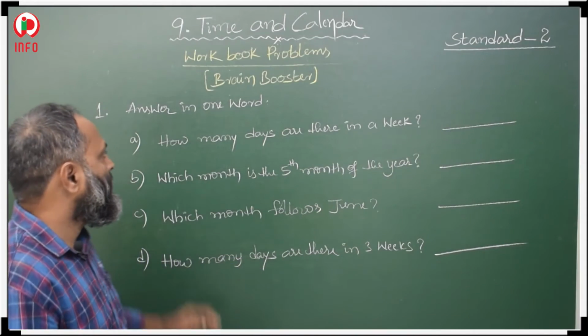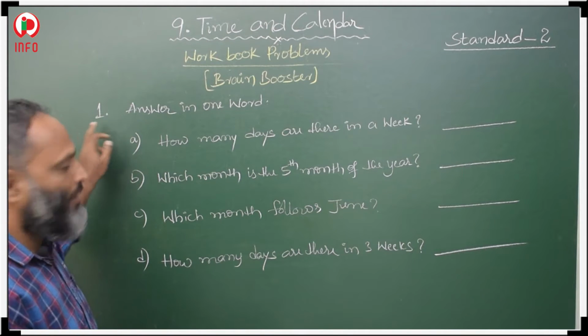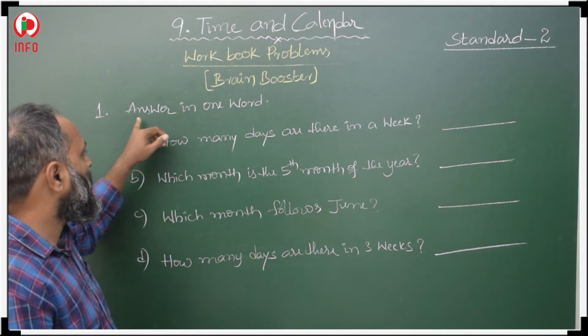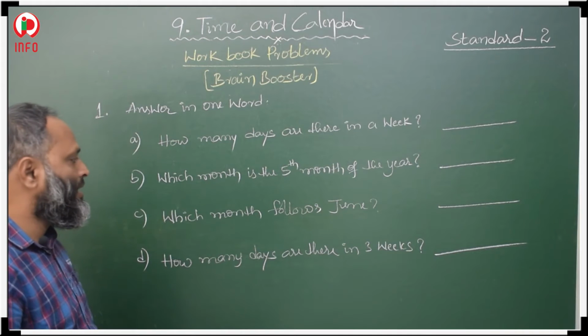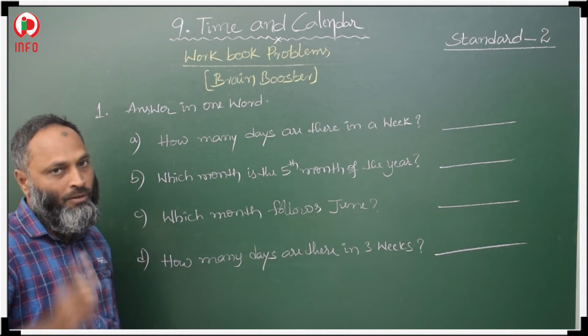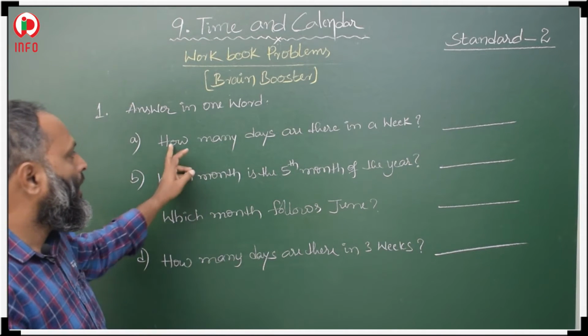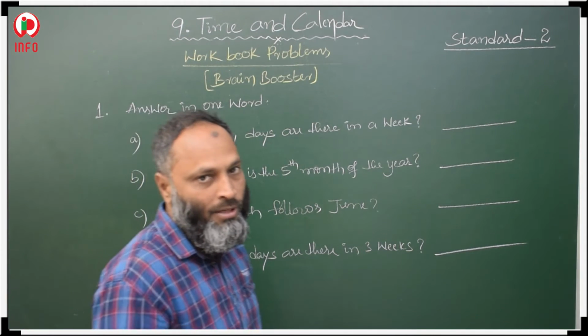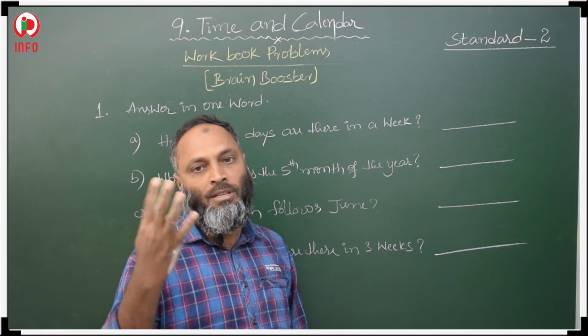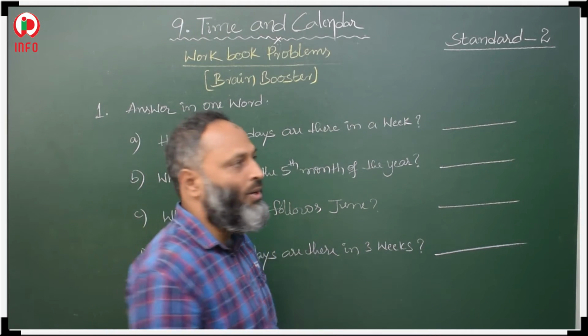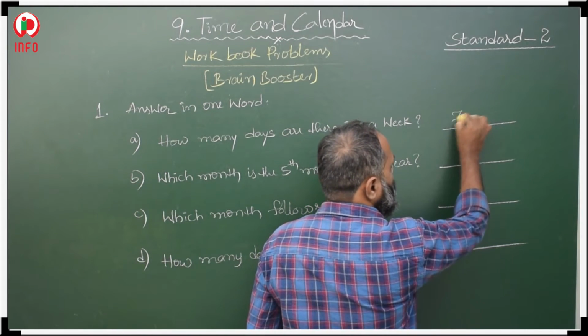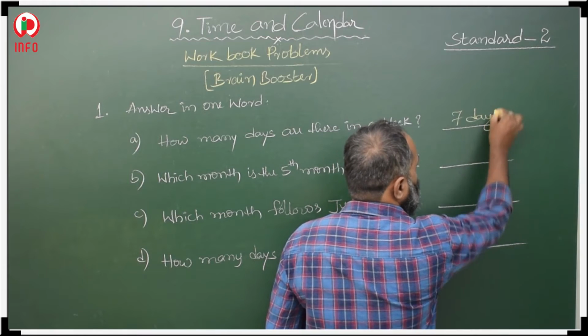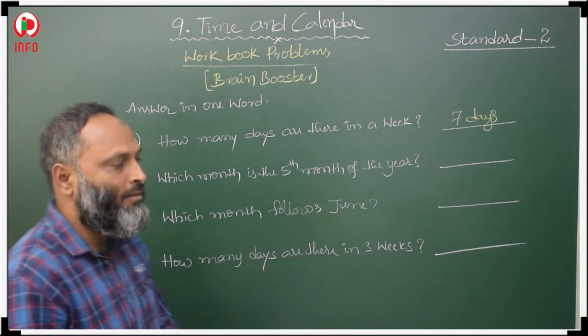Now, see here. In brain booster, the first question. Answer in one word. 4 questions are given, and these question answers we have to give in one word. How many days are there in a week? In a week we have 7 days, that we know. Sunday, Monday, Tuesday, Wednesday, Thursday, Friday, Saturday. Total how many days? 7 days. In a week, 7 days.